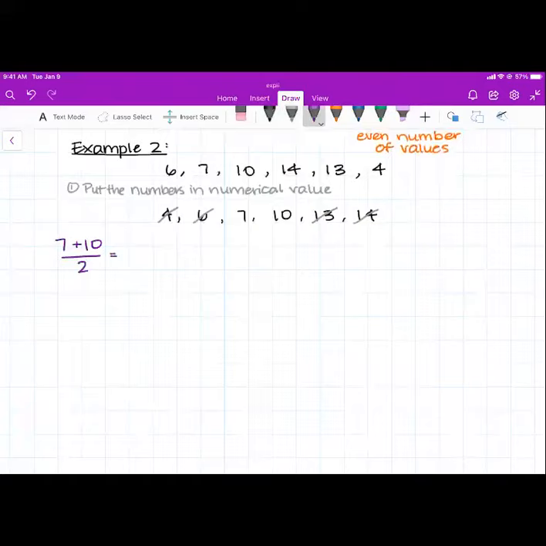So 7 plus 10 is 17 over 2. You can choose to leave it as 17 over 2. 17 over 2 is perfectly valid. But what we are going to do is convert that into a decimal. And we know 17 divided by 2 is 8.5. Therefore, the median of this data set is 8.5.